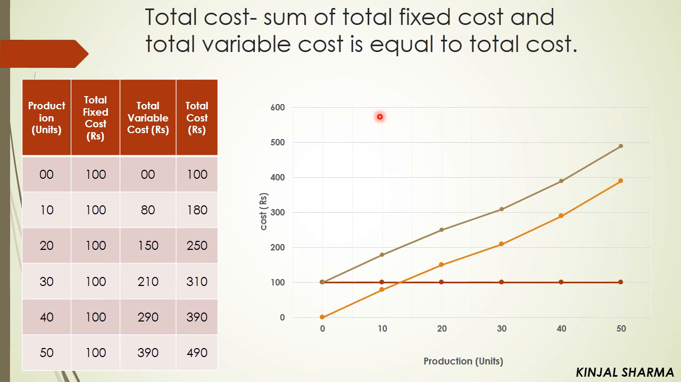Now at last comes the total cost. So total cost means what? It is the sum of total fixed cost and total variable cost. So that is equal to your total cost. Total cost we can also call TFC, that is total fixed cost, plus TVC, that is total variable cost. Now there is a cause-effect relationship between total production and total cost. If total production is more, then your total cost will also be more.